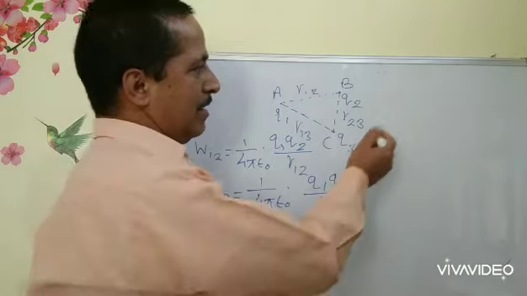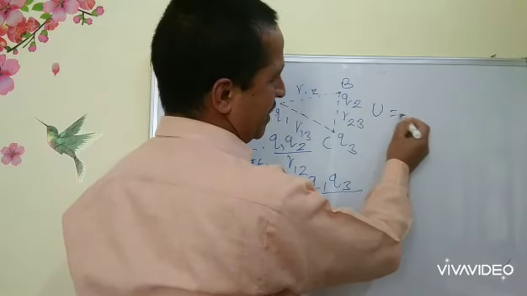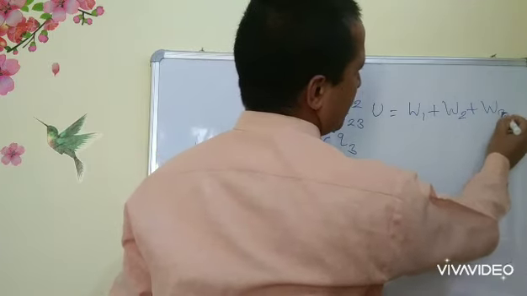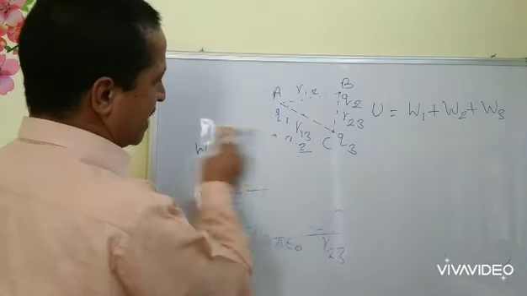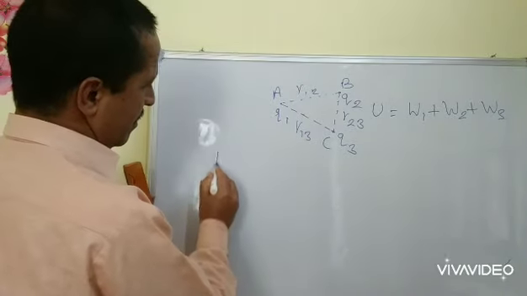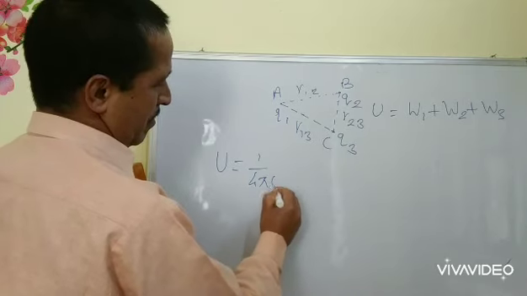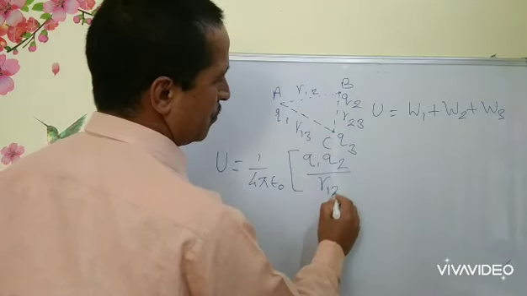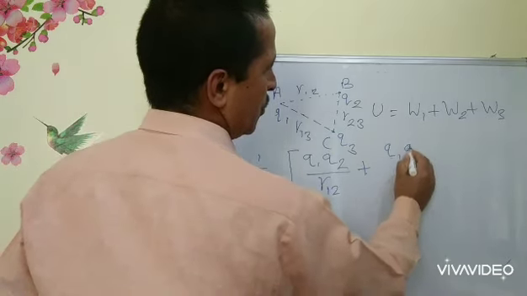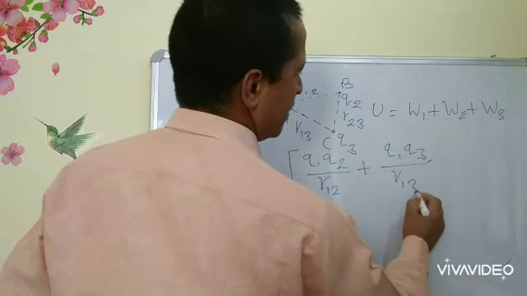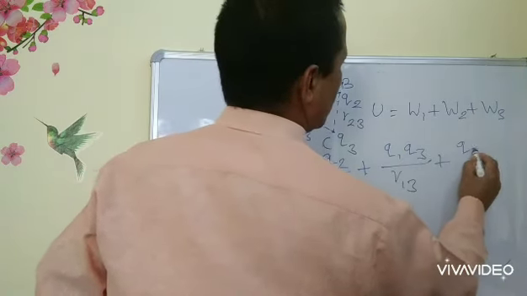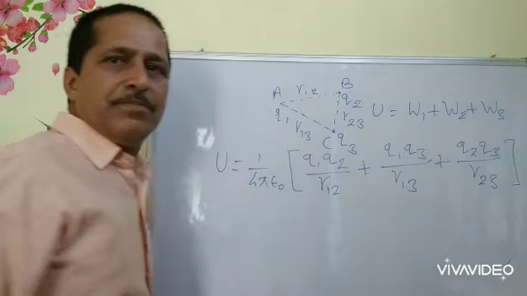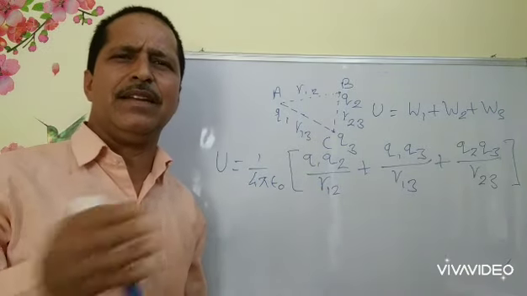So we can say that the electrostatic potential energy of this system is W12 plus W13 plus W23, which is equal to 1 upon 4 pi epsilon 0 taken common, Q1 Q2 upon R12 plus Q1 Q3 upon R13 plus Q2 Q3 upon R23. Since the potential energy is a scalar quantity, so it will be added directly.